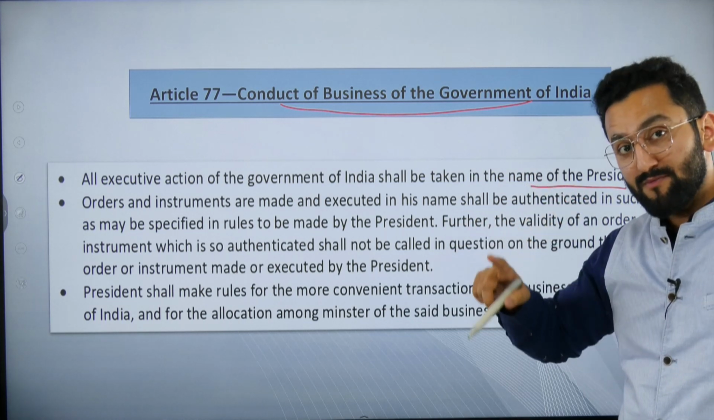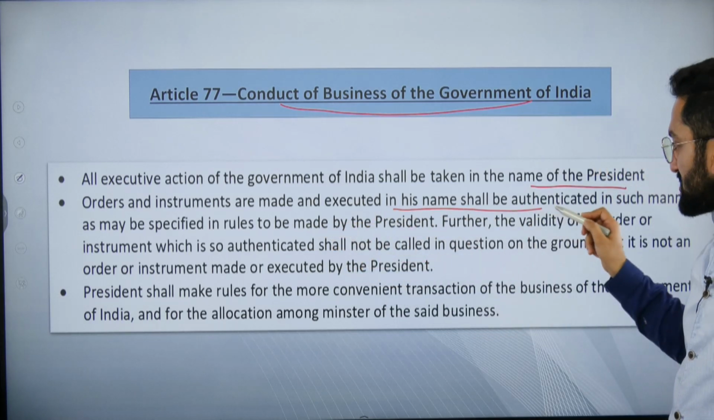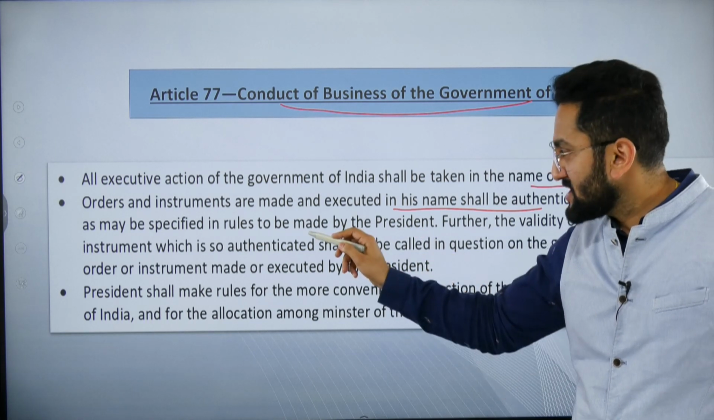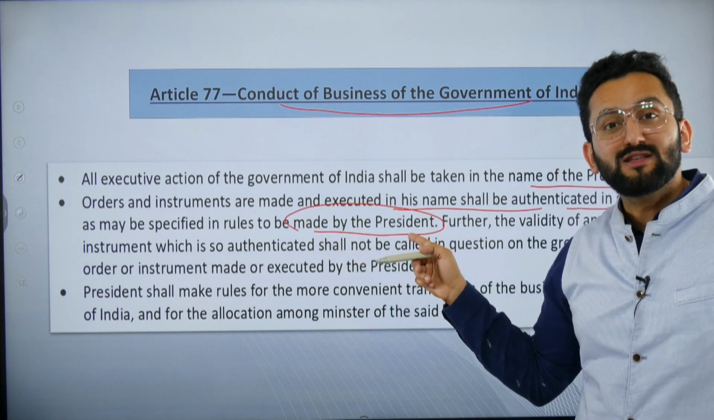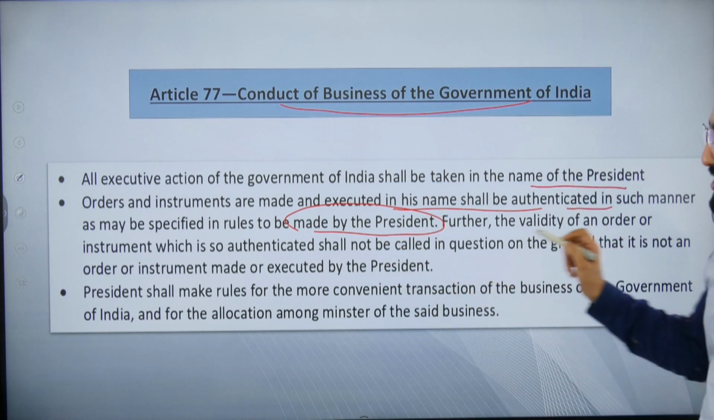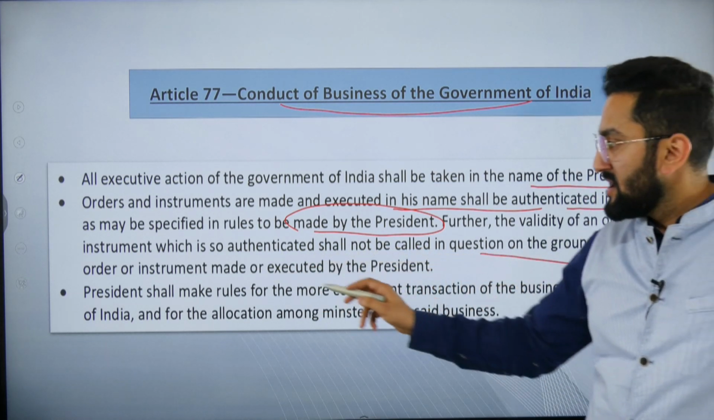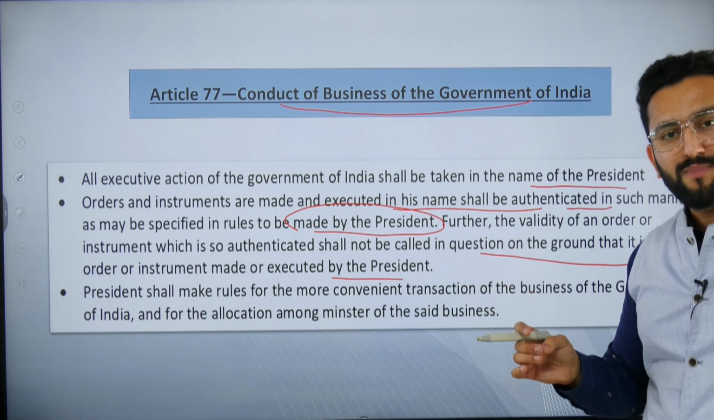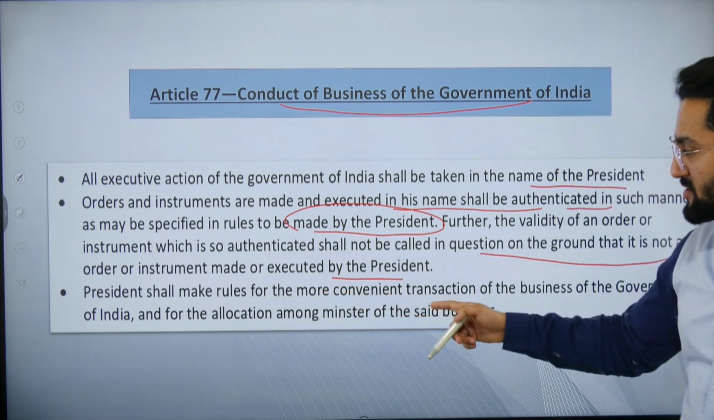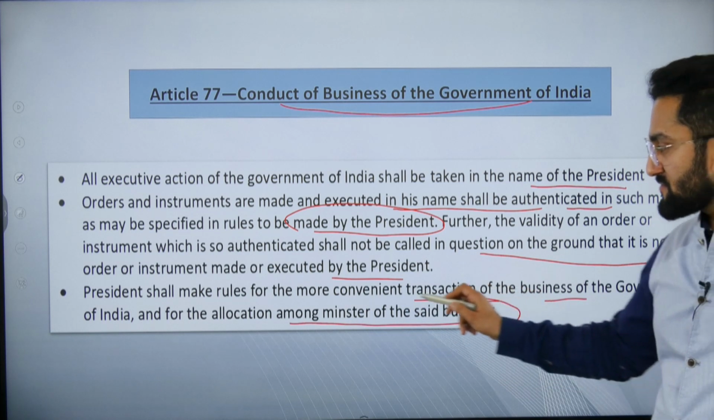We discussed this in the President chapter also. Orders and instruments made and executed in his name shall be authenticated in such manner as may be specified by rules. And who is going to make the rules? President is going to make the rules. I discussed this in the President chapter as well. Further, the validity of an order or instrument which is so authenticated shall not be called into question on the ground that it is not an instrument made or executed by the President. There is an immunity. The President shall make the rules for the more convenient transaction of the business of the Government of India and for allocating among ministers the said business.